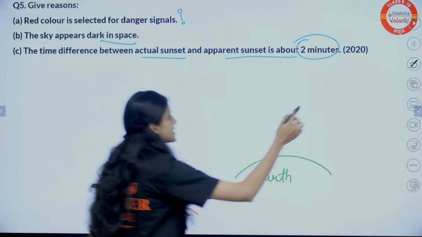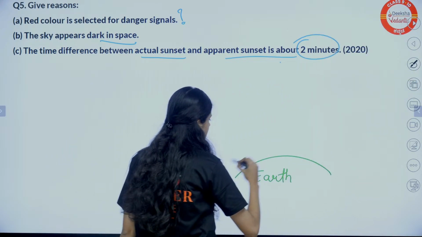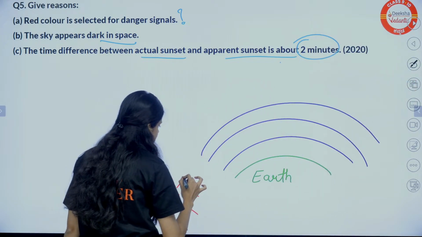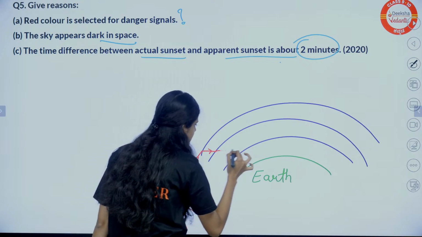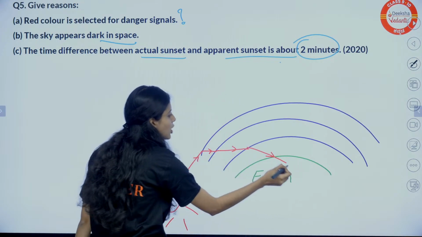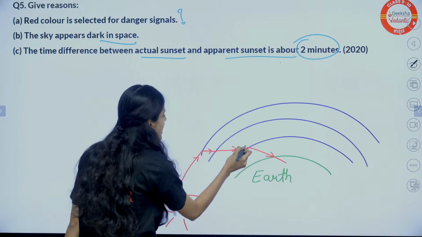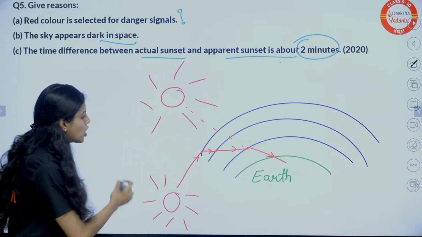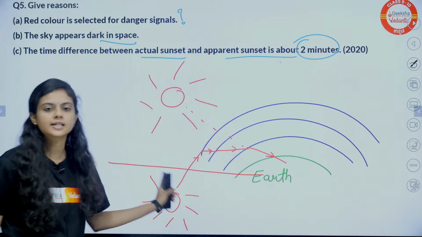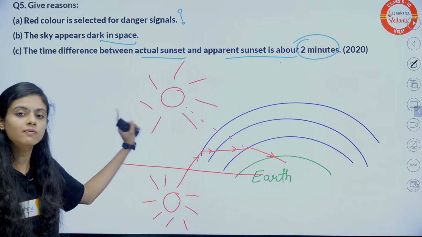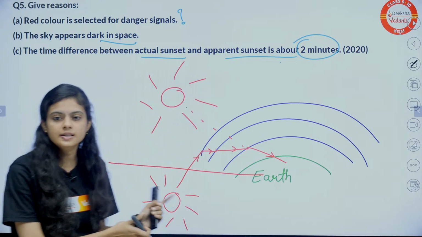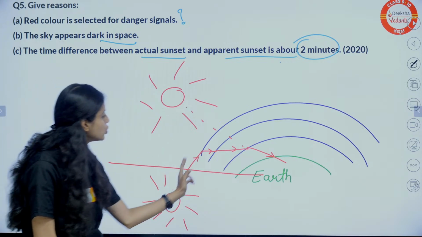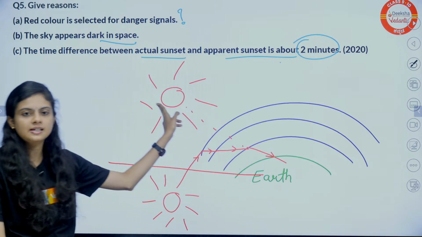Exactly. Yes, Irfan, it's the right answer. Above this earth we have different layers of atmosphere. The sun rays hit here, and here it bends and reaches us. And what will our eyes do? Our eyes will trace back these light rays and it feels that the sun is here. But actually the sun has not risen. This is the horizon. When the sun comes above the horizon, we call it a sunrise. But what is happening here? Getting the point? The sun has not yet risen, but due to atmospheric refraction, we can see the sun here.